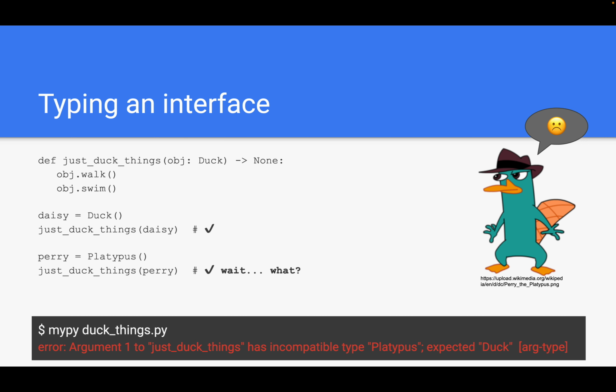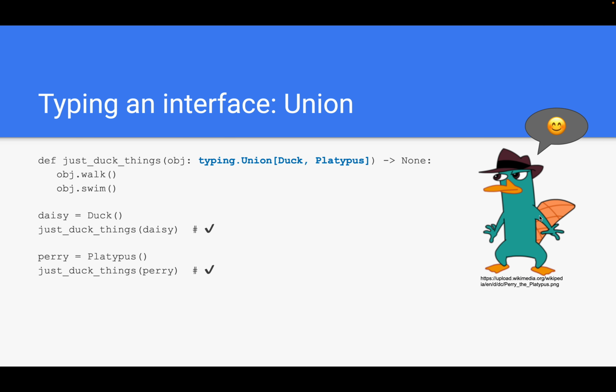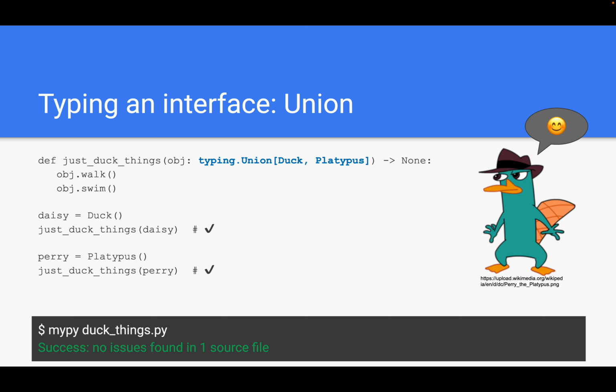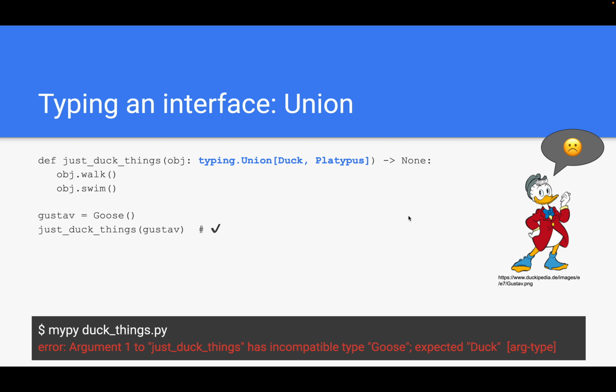So what do we do? Perry is unhappy about that. Well, we may use typing unions, denoting that, okay, maybe it's fine that object is not necessarily a duck, it could also be a platypus, so like an option of the two. And now Perry is happy again, and even mypy is happy about that now. But how about a goose, like Gustav here? He'll now be unhappy because he can also walk and swim, but he's still not allowed into this function.